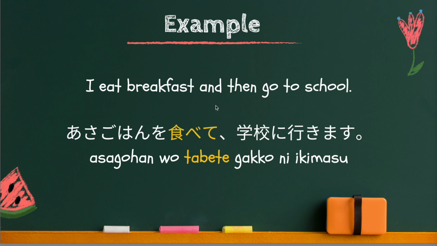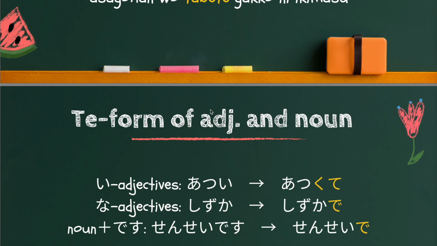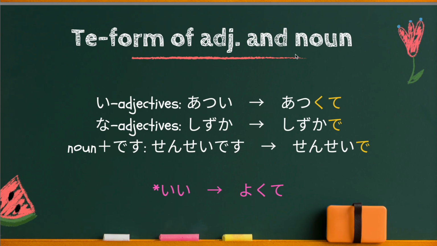And just like the te form of verbs, adjectives and nouns followed by desu also have the te form. So today we will look at the te form of adjectives and nouns which are followed by this. And using the te form, you can combine more than two elements.